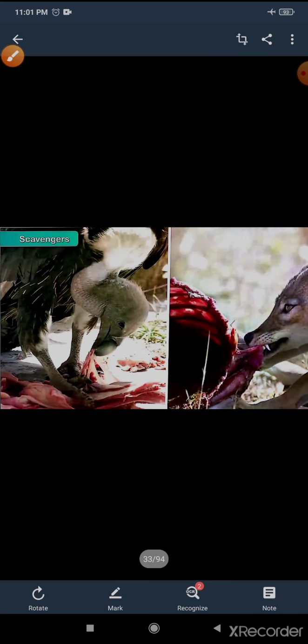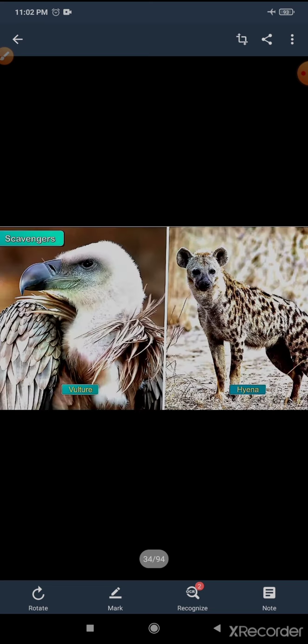Okay, now come to the next, scavengers. What are scavengers? Animals that feed on the flesh of dead animals. What is the difference between carnivores and scavengers? Carnivorous animals eat the flesh of other animals, but scavengers also eat the flesh of other animals, but of dead animals, the remains of dead animals. That is the difference between carnivores and scavengers. What are examples of scavengers? Here you can see vulture and hyena. These are examples of scavengers.